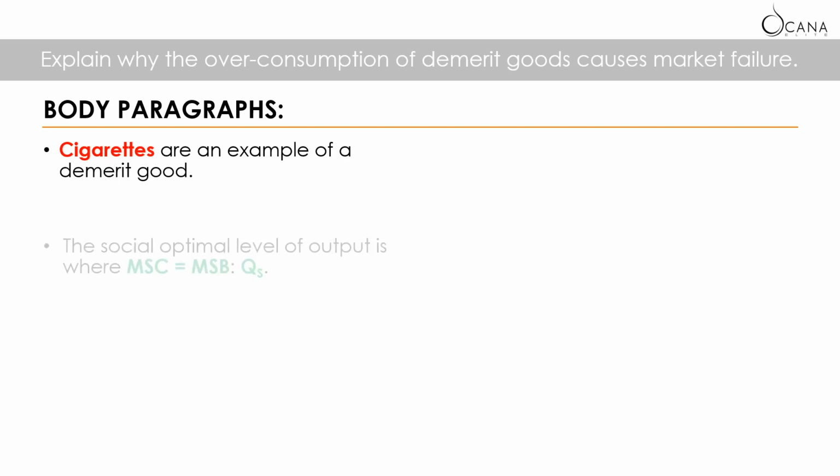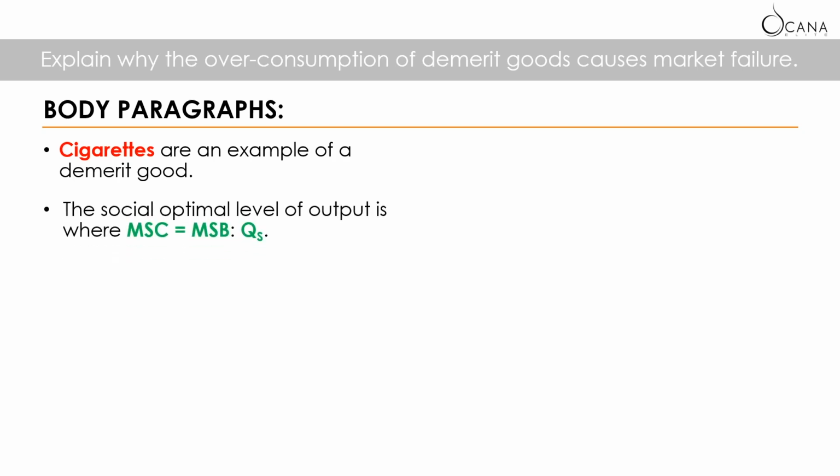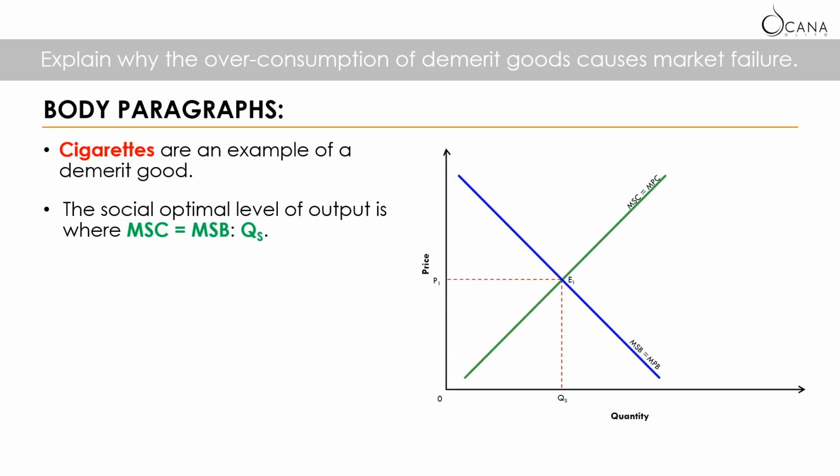So when introducing a diagram, how do we analyze? First of all, I would always like to mention that the social optimal level of output is where the MSC equals MSB at point QS. I always start with the social optimal level because I think it is important to identify the optimal level of output and later on say how it deviates from the optimal level of consumption.